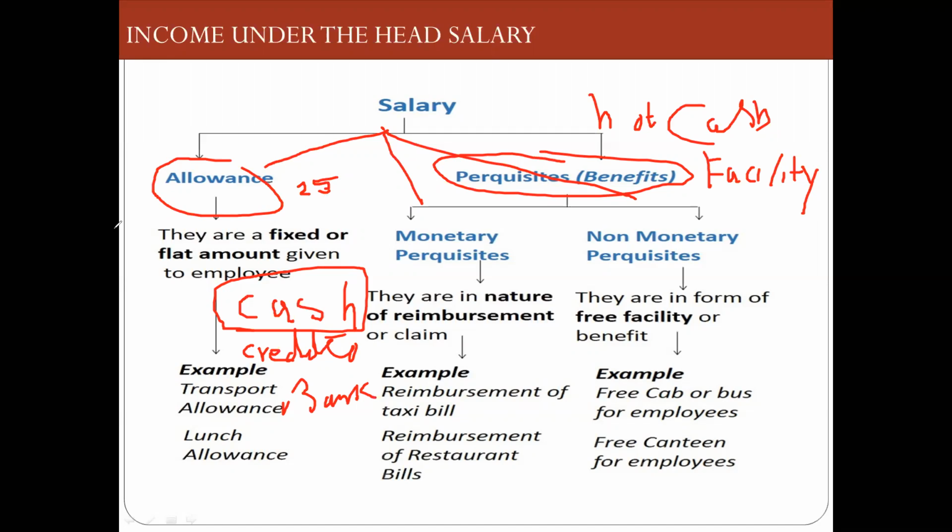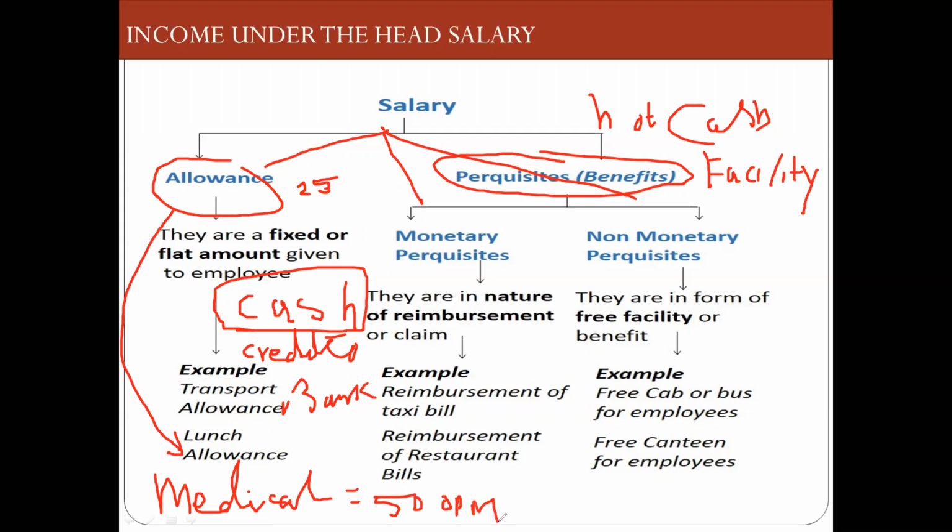Please understand it. Now, here when I am talking about allowance, we can have medical allowance, which is a part of your salary, and it is for example, 500 rupees per month.